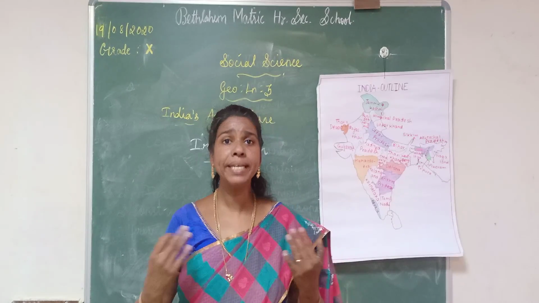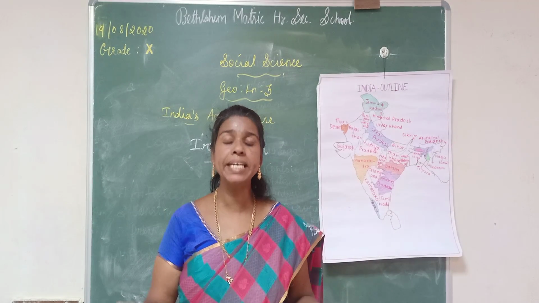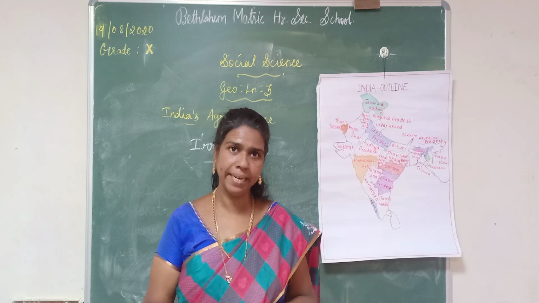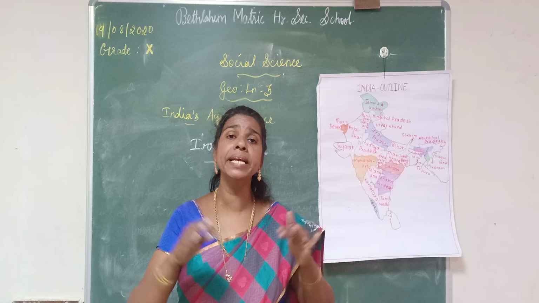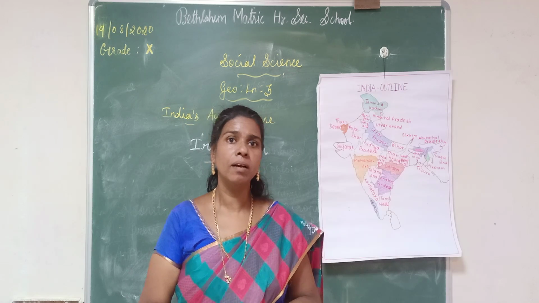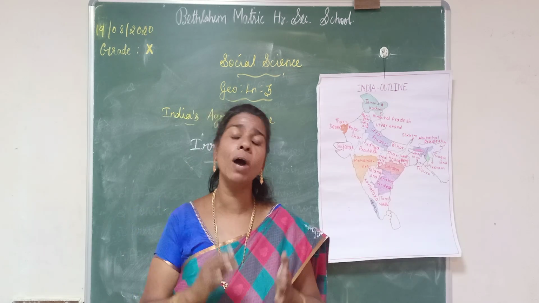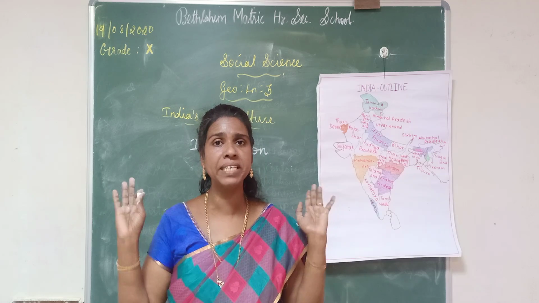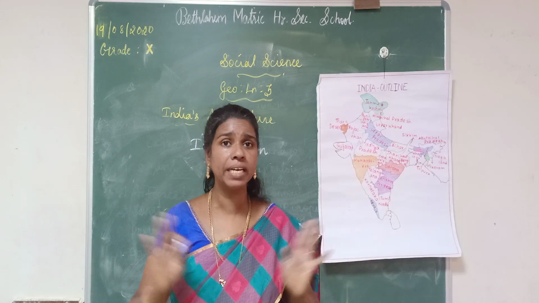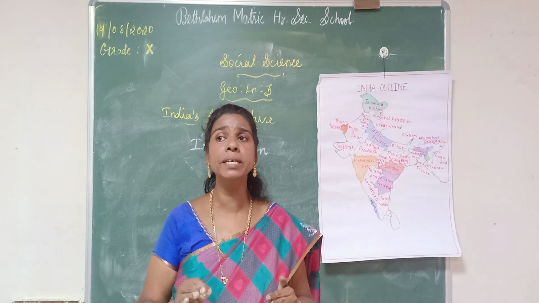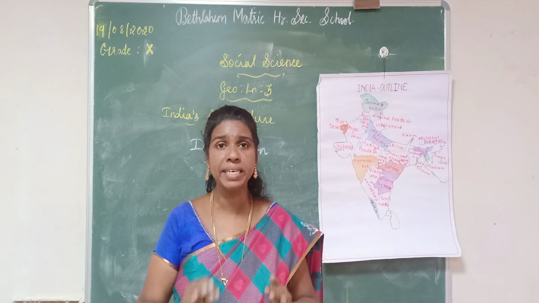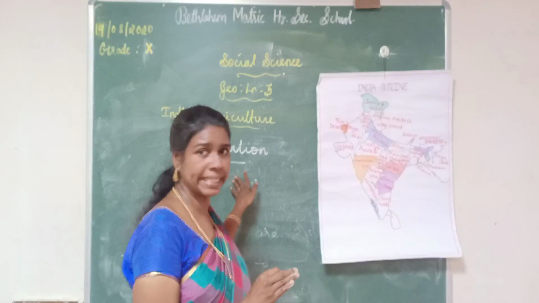Irrigation means watering of land to make it ready for agriculture. That means watering an agricultural field in an artificial manner is called irrigation. The first source we need to do agriculture is soil. Is it? In the previous class I explained, without soil we cannot do agriculture. Likewise, the second most important source we need to do agriculture is irrigation.